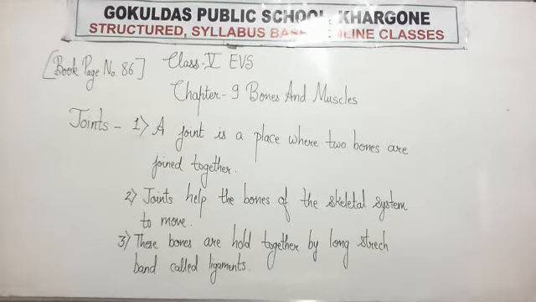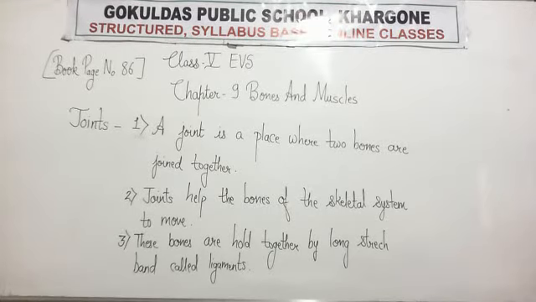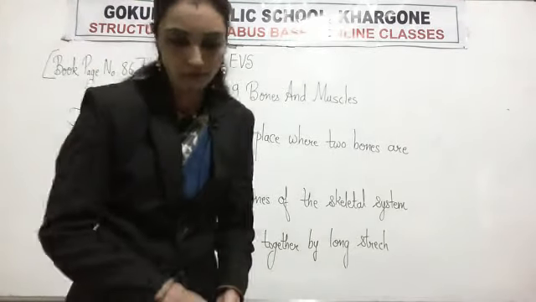So a joint is a place where two bones are joined together. Then second point, joints help the bones of the skeletal system to move. Then third, these bones are held together by long stretch bands called ligaments. Bone से जो bone attach होती है वो किसके द्वारा attach होती है? Ligaments के through attach होती है. So ligament holds the bones together.